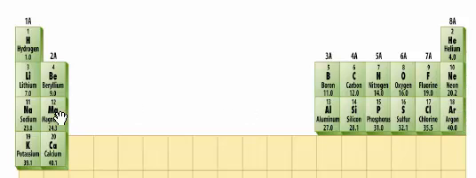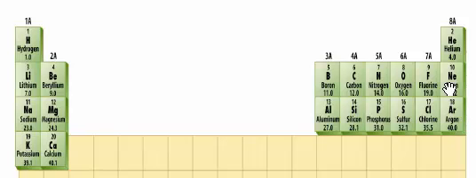It can either gain 1, 2, 3, 4, 5, 6, 7 electrons to have 18 total, or the sodium could lose 1 electron so that it had 10 electrons. Again, both of those numbers being associated with special stability. It's easier for the sodium atom to lose an electron than it is to gain 7 electrons. So sodium will lose an electron.